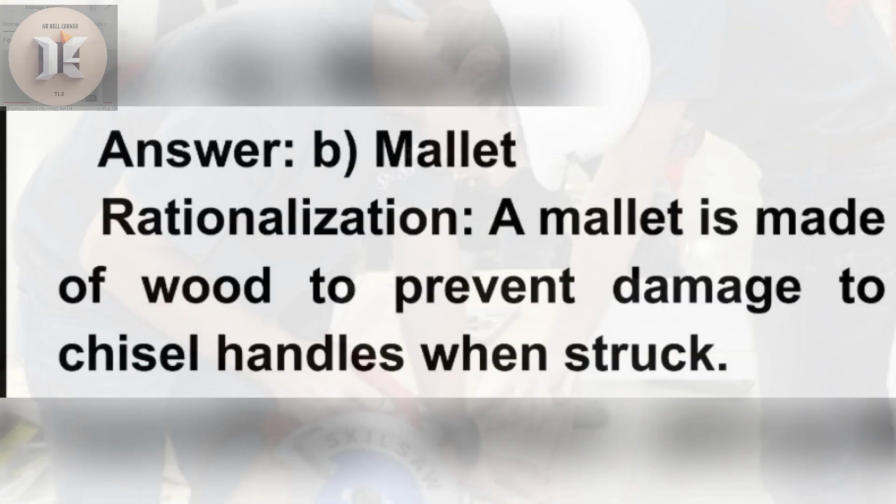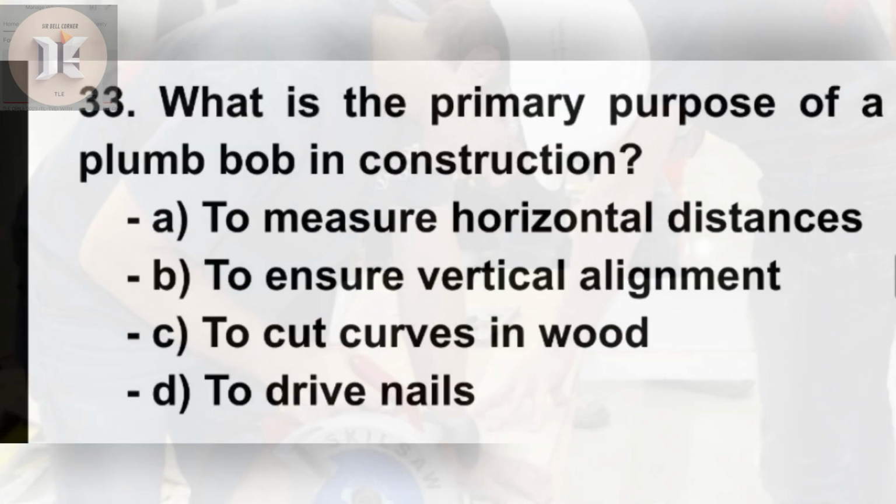Answer. B. Mallet. Rationalization. A mallet is made of wood to prevent damage to chisel handles when struck. 33. What is the primary purpose of a plumb bob in construction?